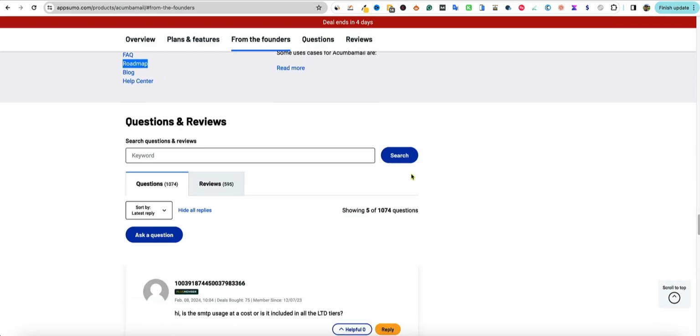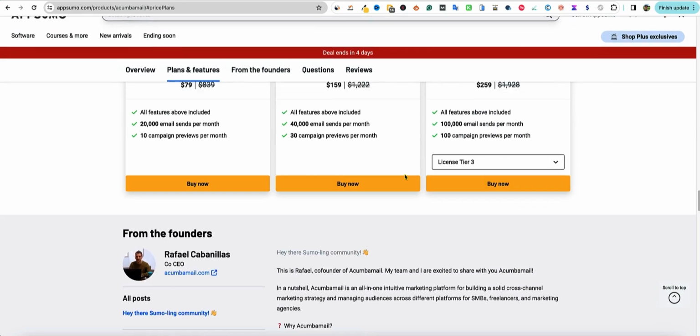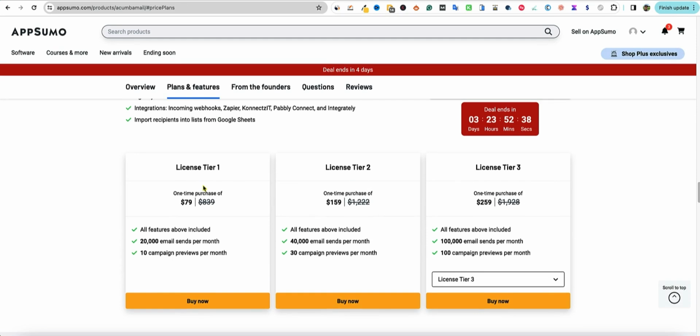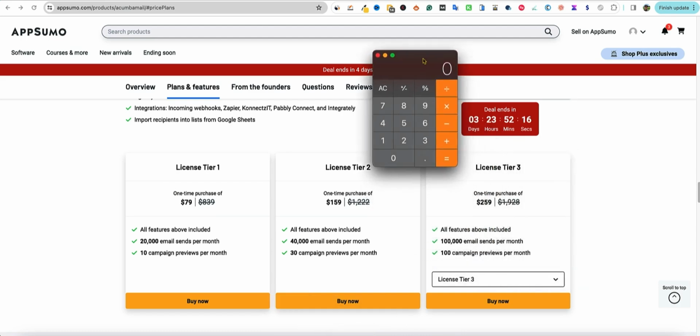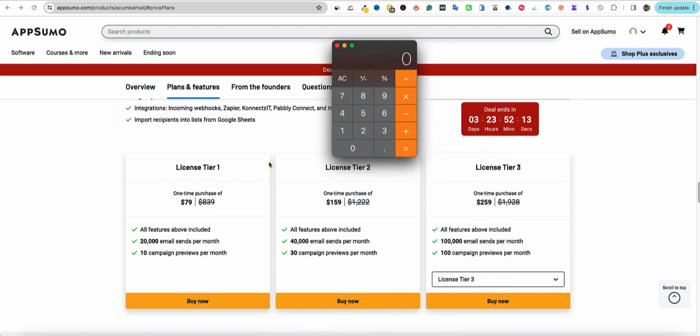Come back over here and we'll take a look at the pricing real quick, guys. Okay. So license tier 1 is $79. You get 20,000 email sends per month, 10 campaign previews per month. I don't know what campaign previews are, but let's do some quick math, guys. Where the heck's my calculator on this Mac that I've been using for 3 months now? So 20,000 emails. Let's just say you have 20,000 emails that you have to work with per month.